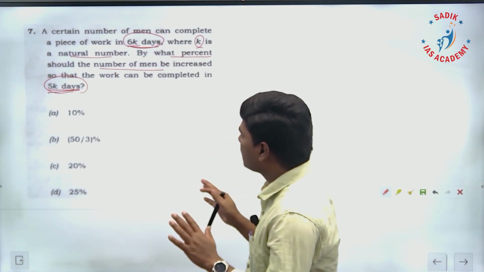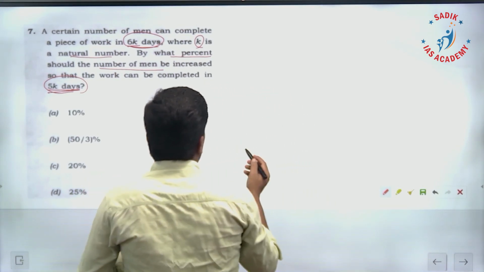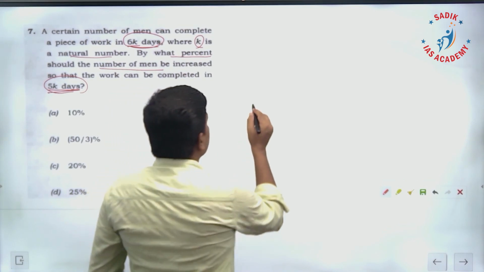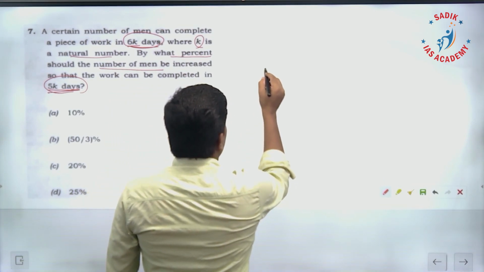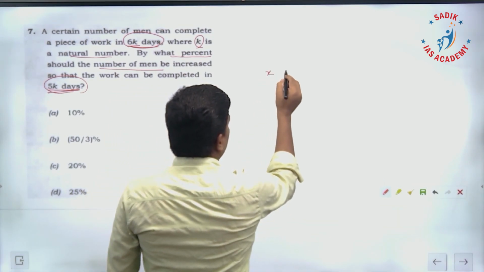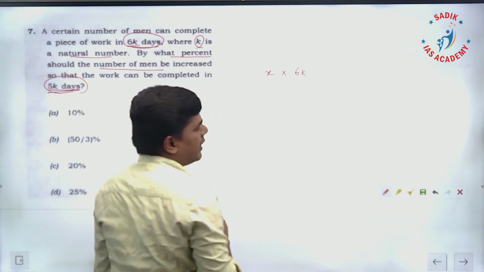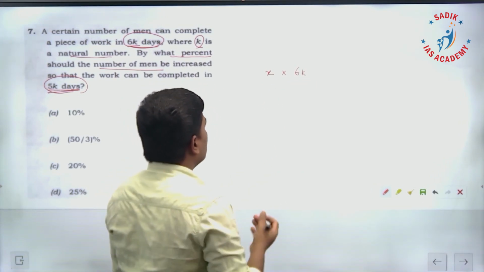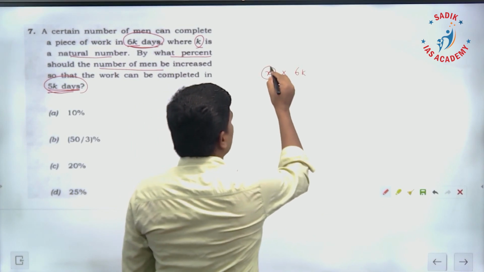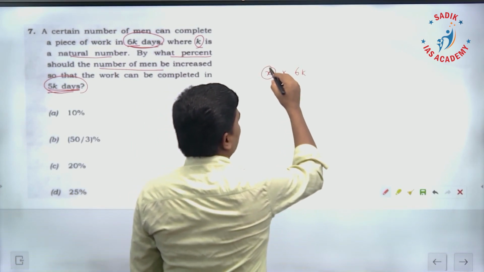Here we can use the chain rule. Suppose I take x men can complete the work in 6k days, where k is some natural number. I am going to increase this x, the number of men.